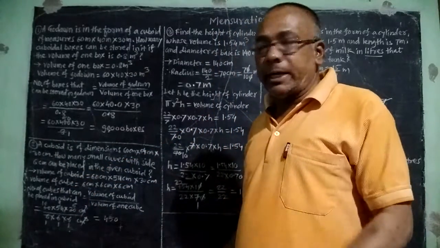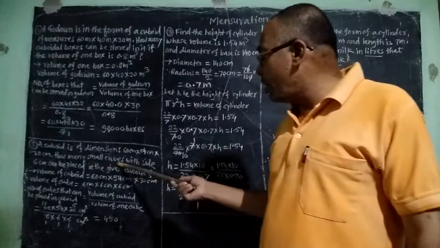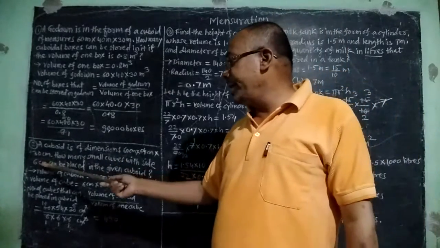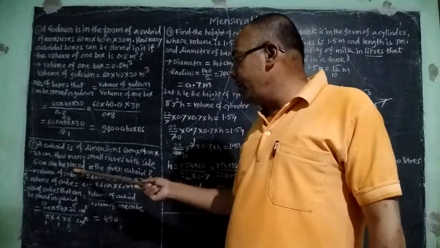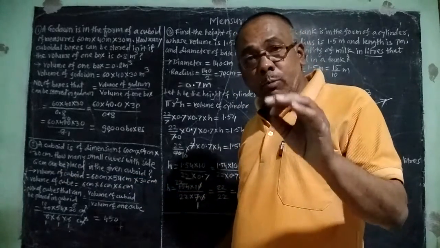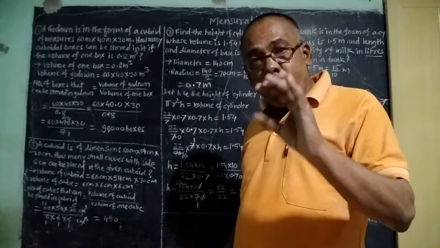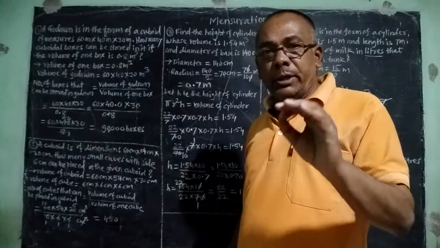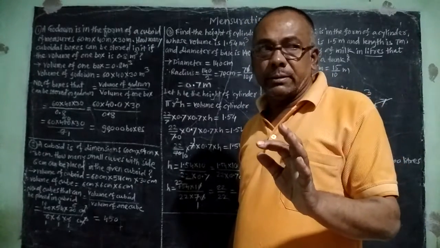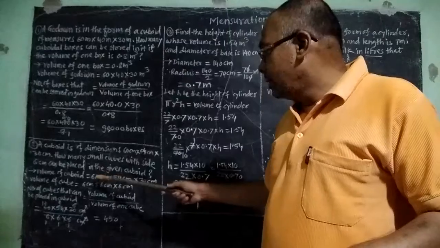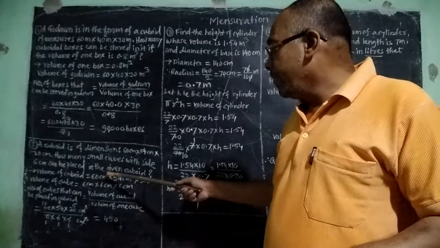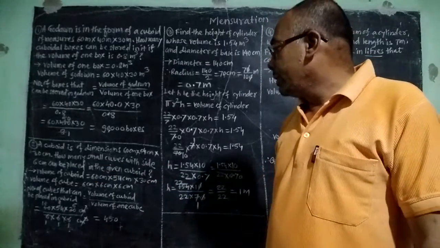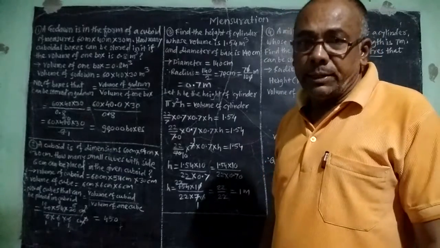So next question is that how many small cubes with a side 6 centimeter can be placed? Here the volume of small cube shaped box is not given, only the side is given. So how many cubes can be stored in that box?